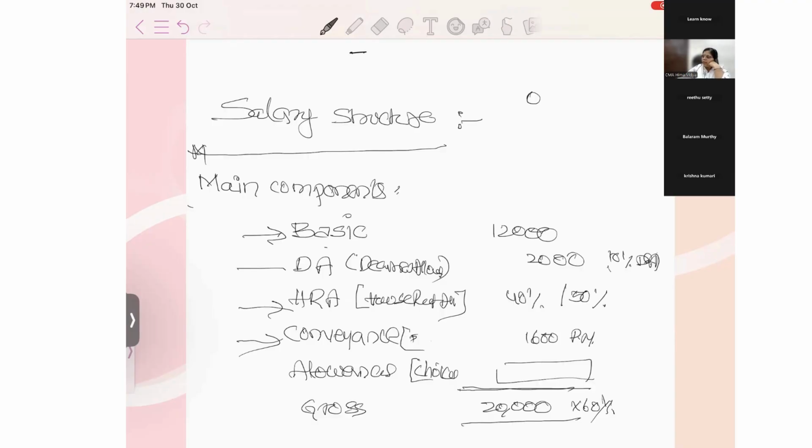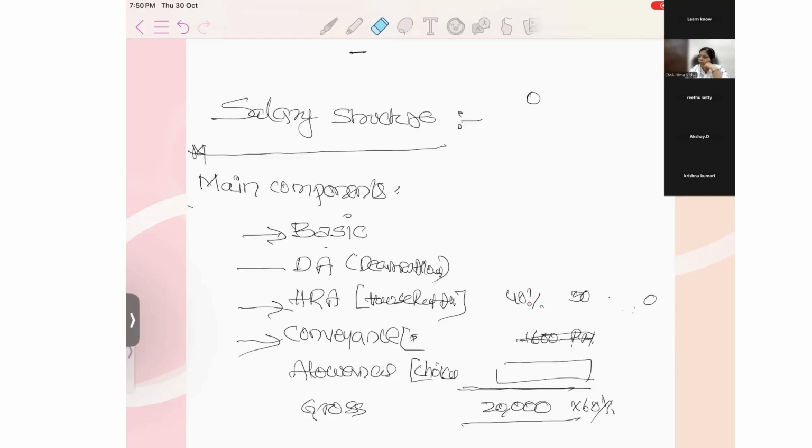For metropolitan cities, it is 50%. If we take Delhi, 12,000 into 50%, what is the amount of HRA here? 6,000. Now calculate 12,000 plus 6,000 plus 2,000. What is the total? It is 20,000. Here there is no conveyance, so they will reduce the 1600 from this HRA and make HRA the balance amount. Hope you are understanding this point, or shall I say again?